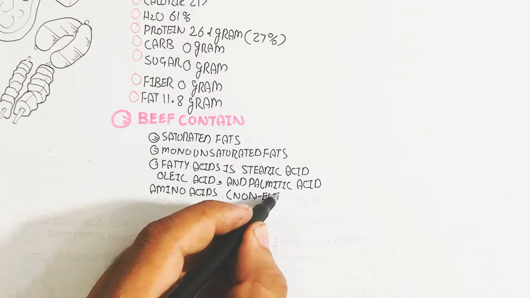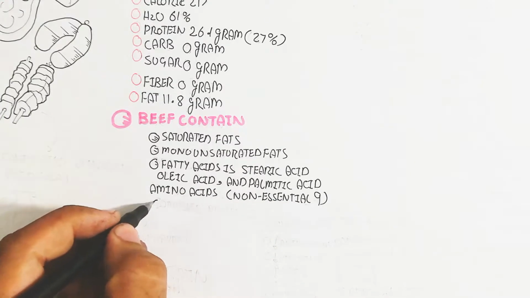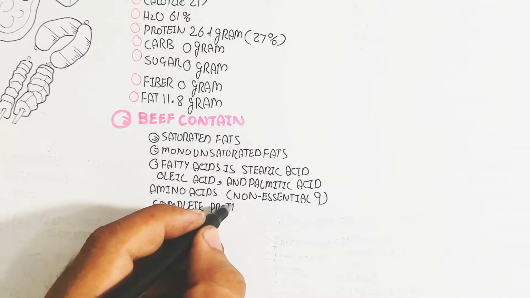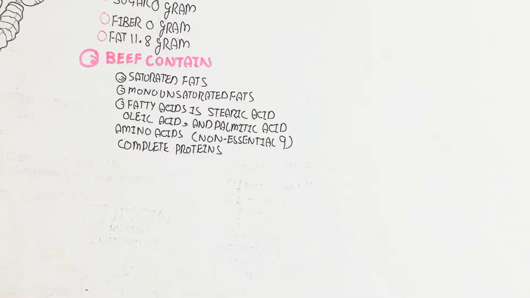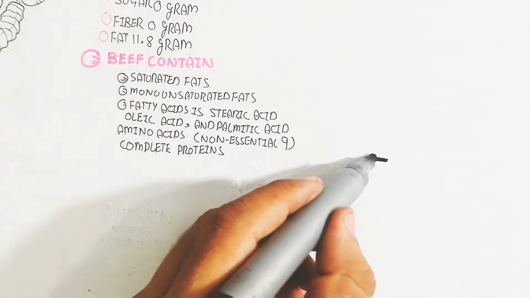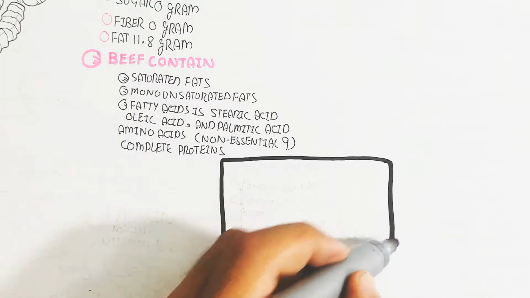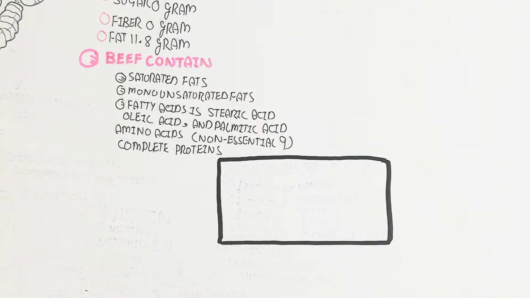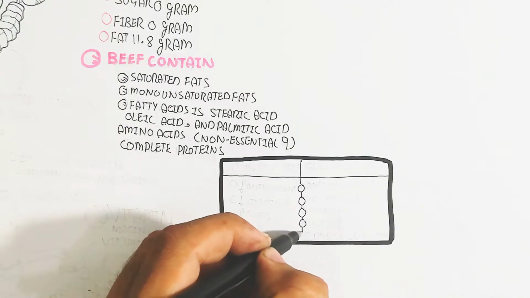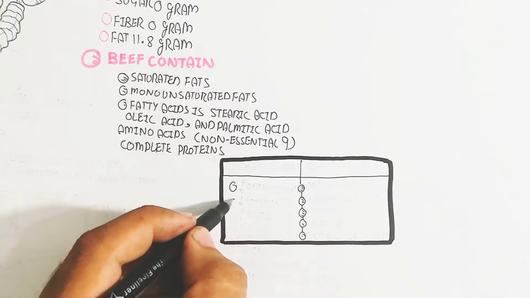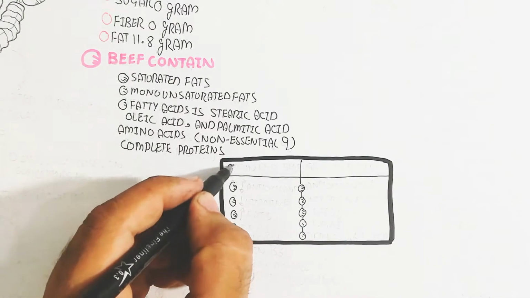So the beef contains saturated fats, monounsaturated fats, and fatty acids such as stearic acid, oleic acid, and palmitic acid. And amino acids, non-essential and 9 essential amino acids. It means a complete protein and provides all the beneficial effects in our body.